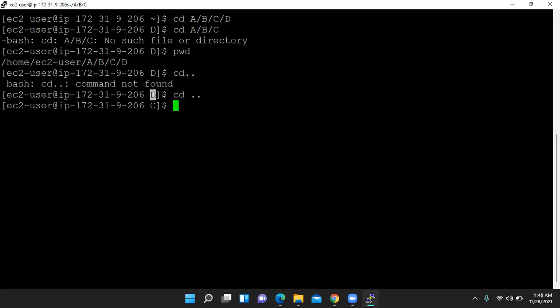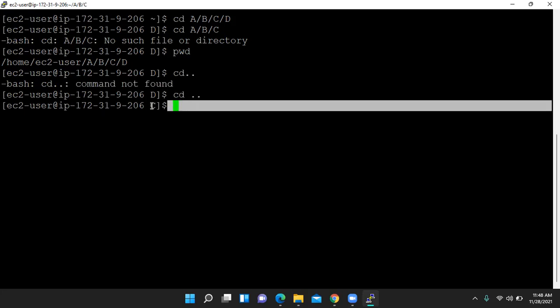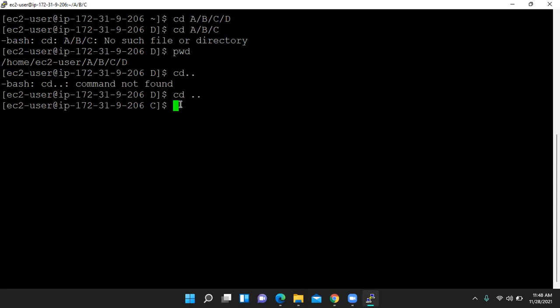Now there was a D previously. Once I have entered cd space double dot, now see, the location is C. You can check by using the pwd command also. Now we are inside C. Here we need not use pwd; from this only we should understand that we are inside directory C. Done.